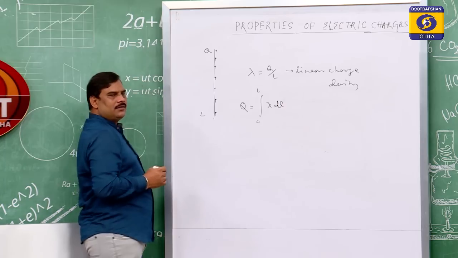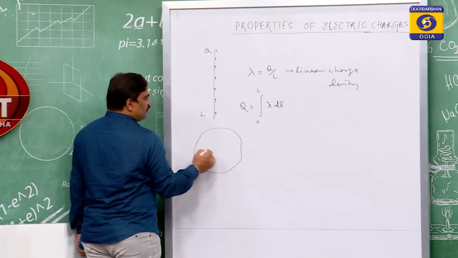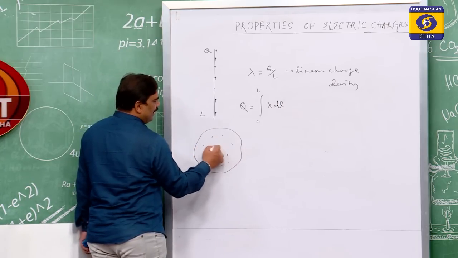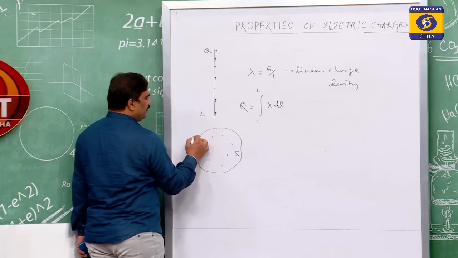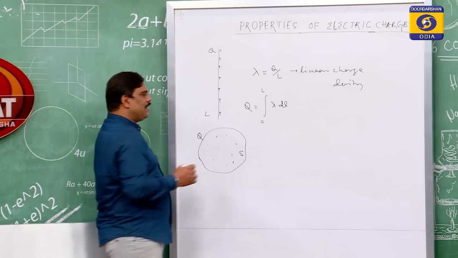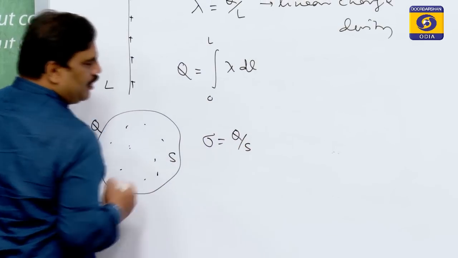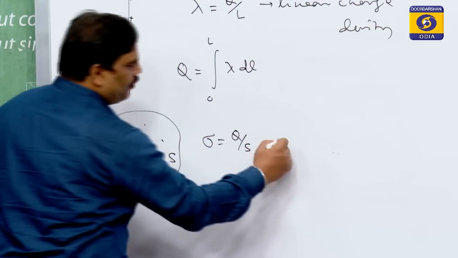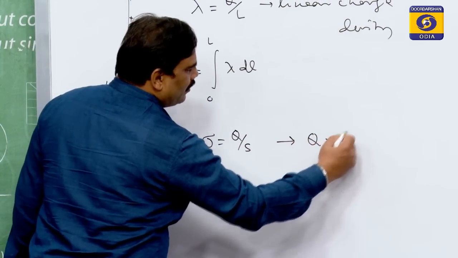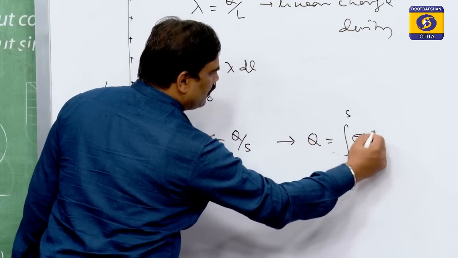Similarly, the third type of charge is a surface charge. Suppose I have a surface S on which Q amount of charge is given. So, my charge density will be sigma, the charge per unit area, and therefore the total charge on the body is the integration over the surface of sigma ds.